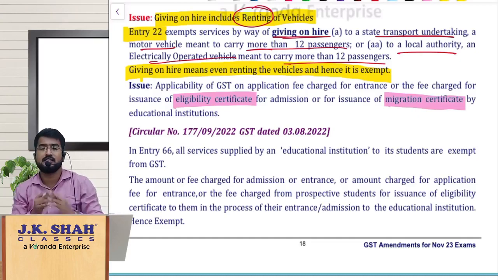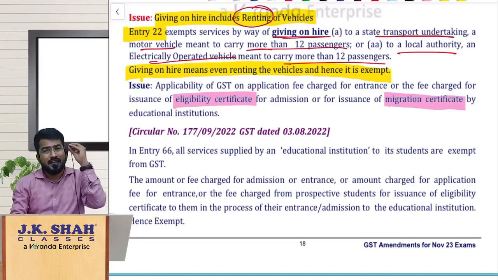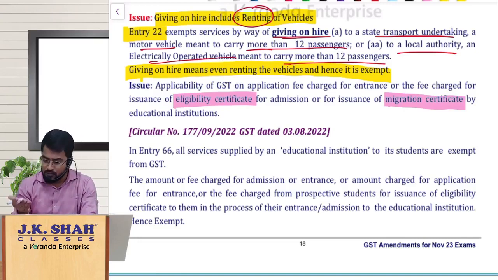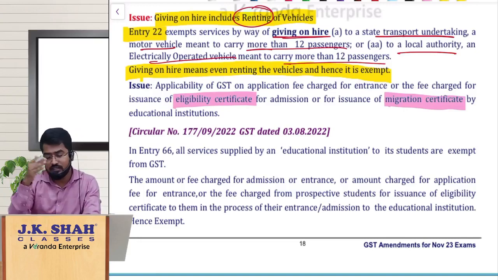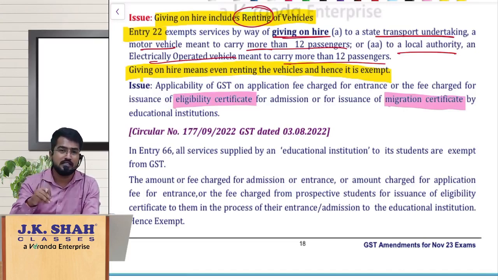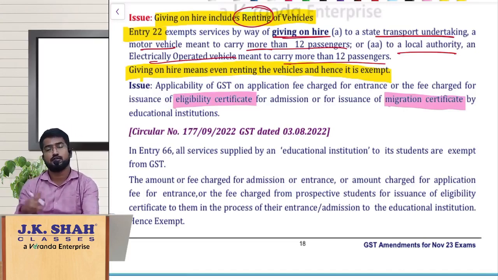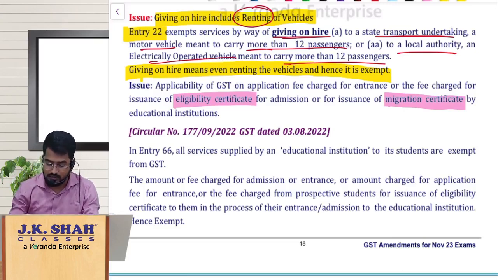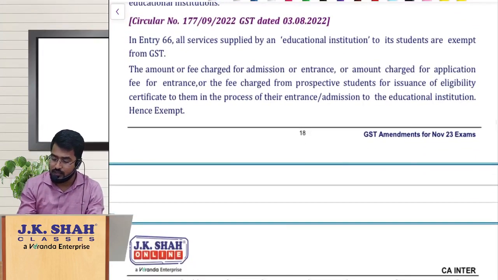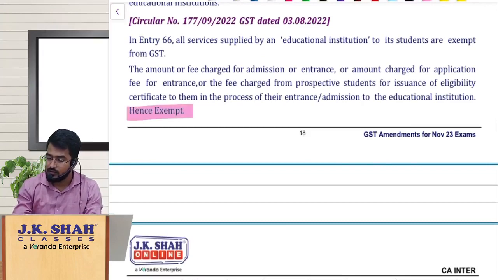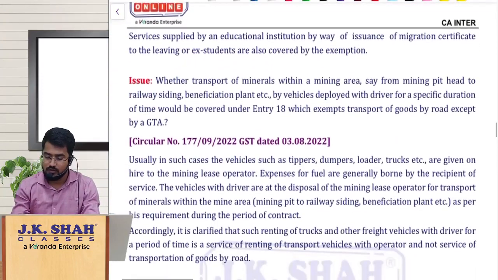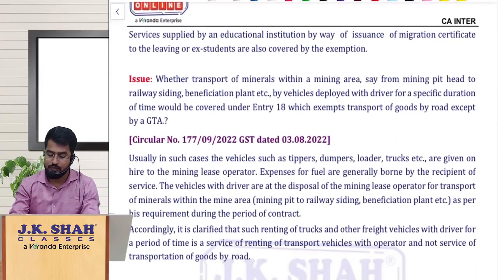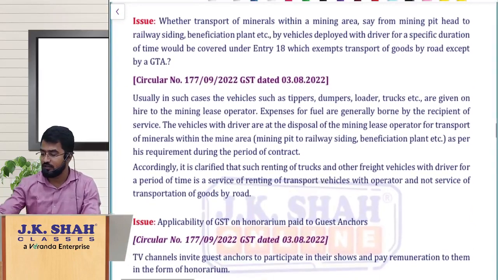Guys, if you remember entry 66 related to educational institutions, any service provided by an educational institution to the students is exempt. The same way here also, the eligibility certificate or migration certificate issued by an educational institution is nothing but a service provided to its students. So obviously they are exempt under GST. Fine. Next, let us move on to the next entry.